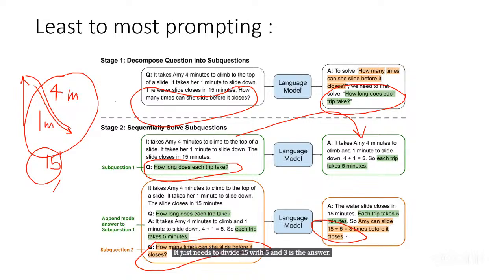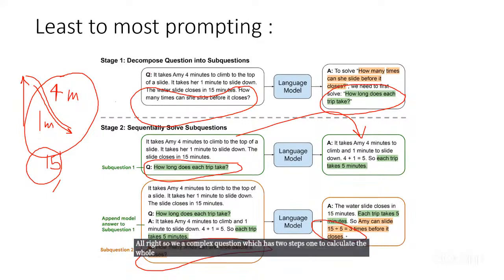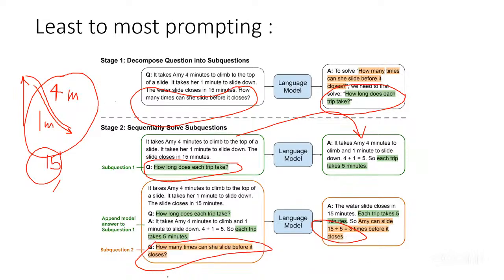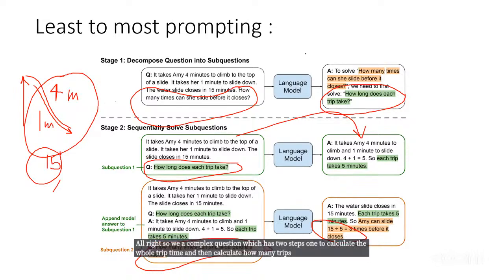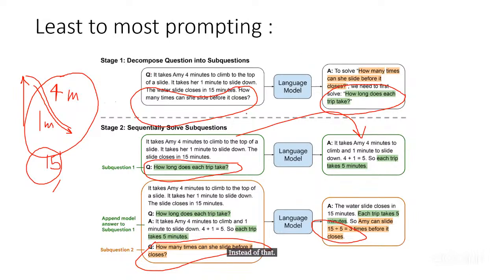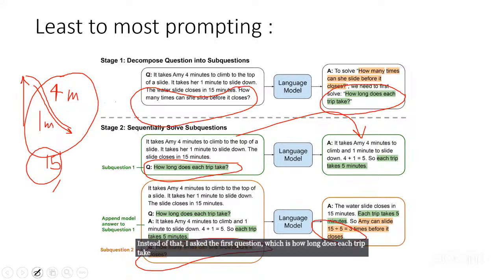All right, so a complex question which has two steps: one, to calculate the whole trip time and then calculate how many trips. Instead of that, I asked the first question, which is how long does each trip take? And then the second question, how many times can she slide before it closes? Right?